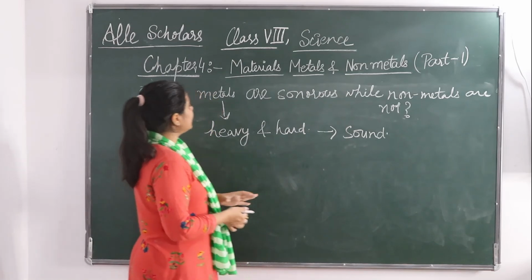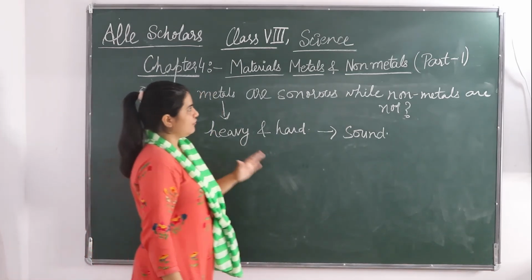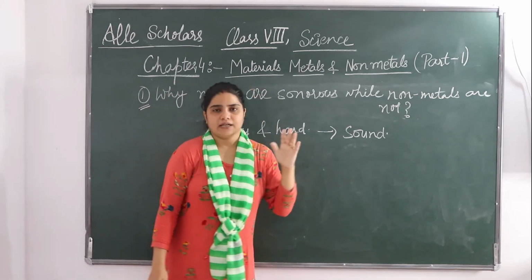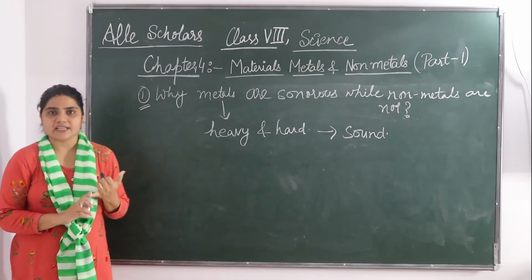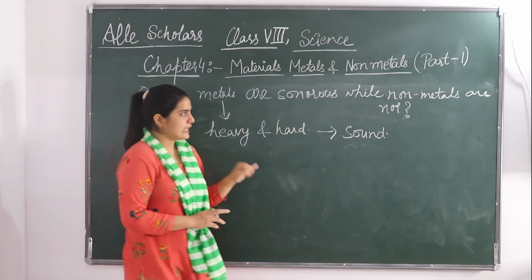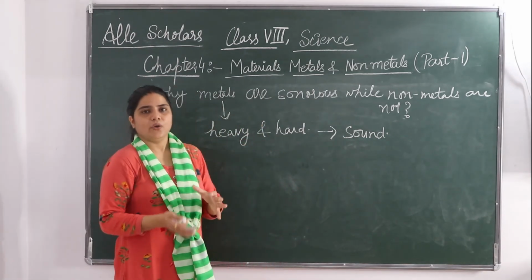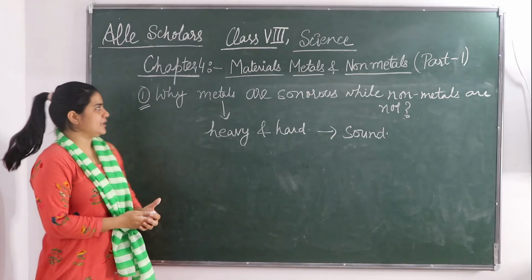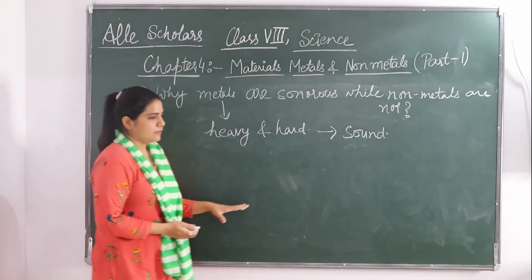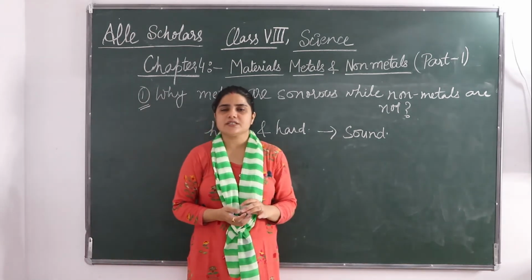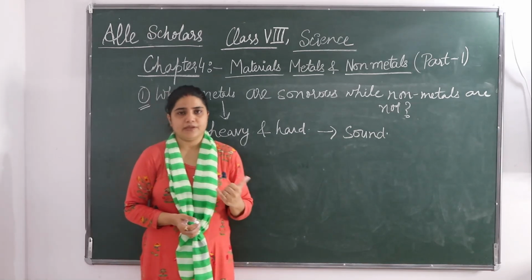So this was all about part 1, in which we have discussed different properties of materials, that is, the different elements, the metals and non-metals. We have seen all the exceptions also, how there are some exceptions. We have also seen the explanations for the properties. So this was all about part 1. Here I end my part 1. In part 2, we shall be discussing the chemical reactions occurring in materials.